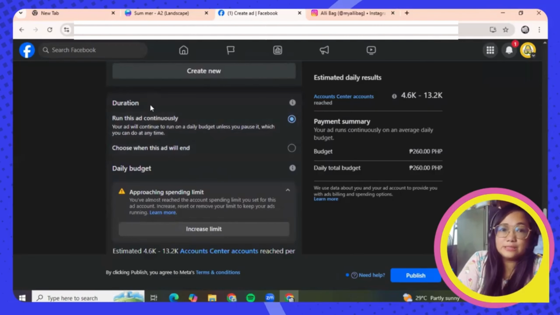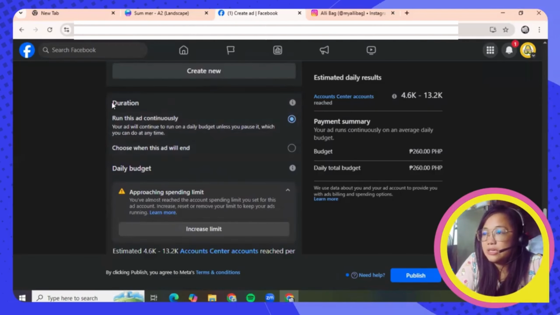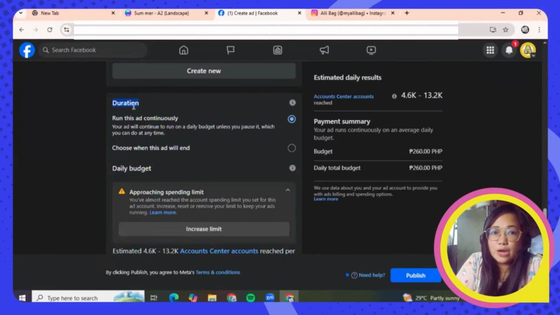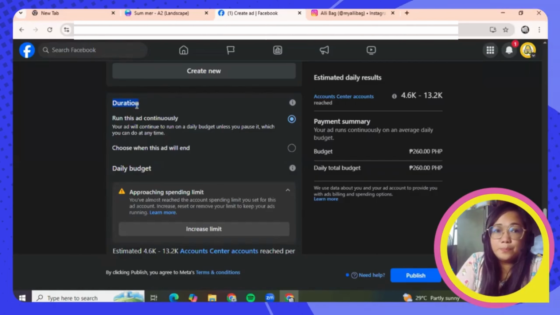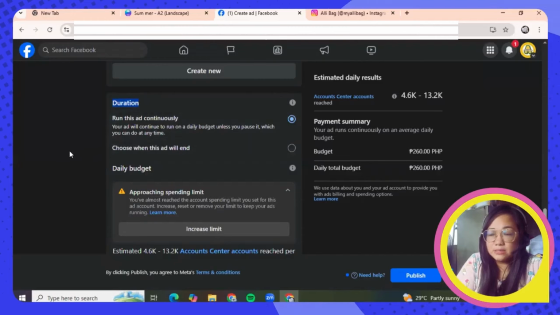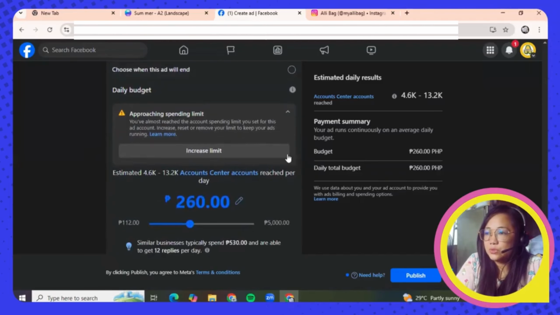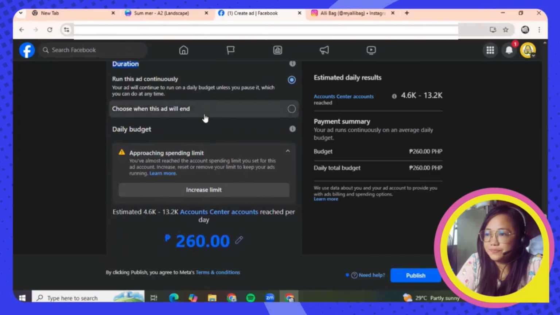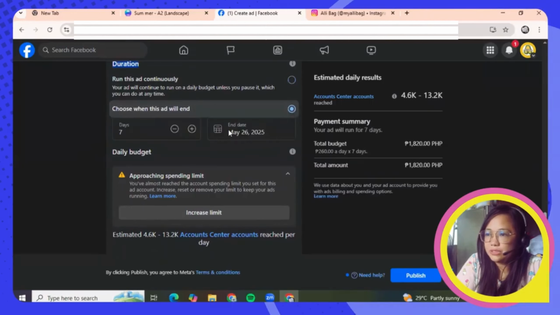Okay, so duration. Now, this is the great part. Okay, duration is the number of days or for how long you would like to keep your Facebook ads running. Okay, so this is where we change it.